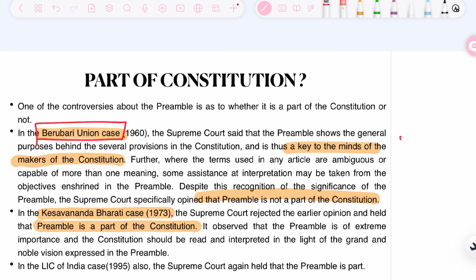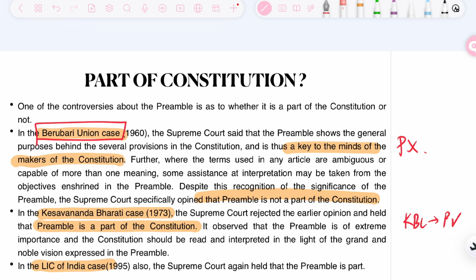So the Berubari Union case stated that the preamble is not part of the Constitution. In the Kesavananda Bharati case, it was stated that the preamble is a part of the Constitution. It also observed that the preamble is of extreme importance and the Constitution should be read in the light of the preamble. In the LIC of India case also it was stated that it is a part. So what are the basic judgments on the preamble as a part of the Constitution of India? In the Berubari Union case, it was stated that it is not a part of the Constitution. However, in the Kesavananda Bharati case, it is said that it is a part, and also that the Constitution should be interpreted in the light of the preamble.